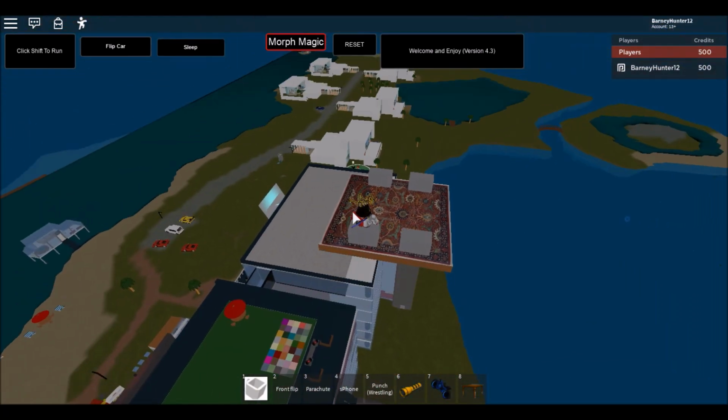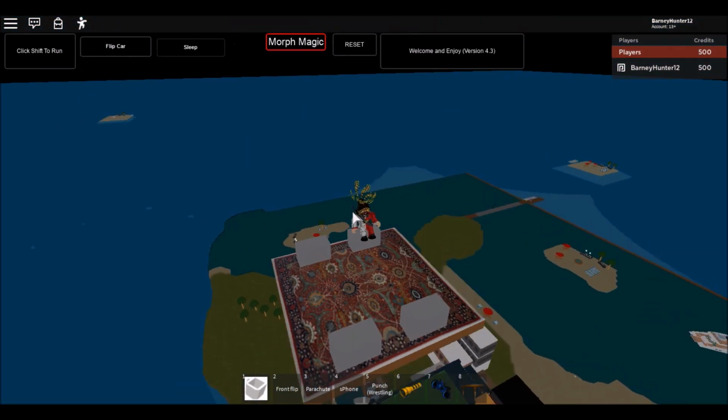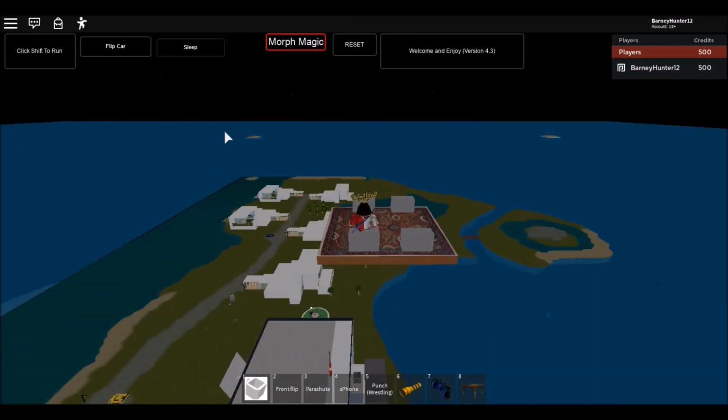Well, at least we got a good view of the whole island from here. Yeah, this island has changed quite a bit over the years. See all those islands over there? Those are personal islands that are there.